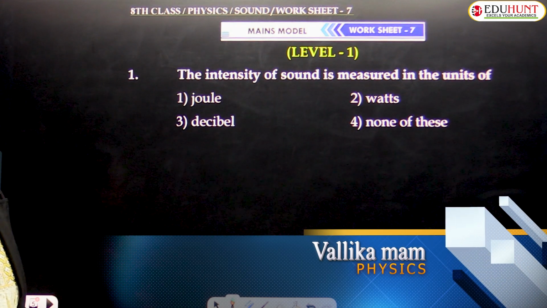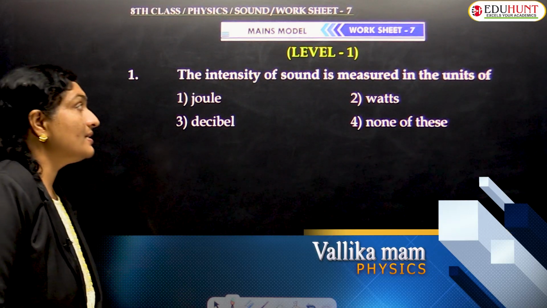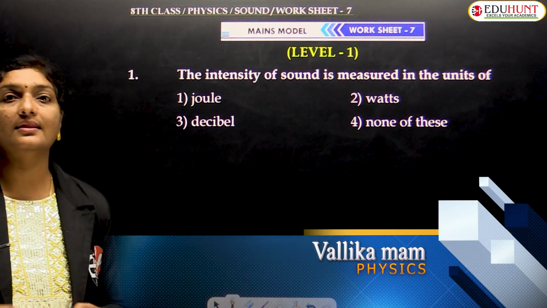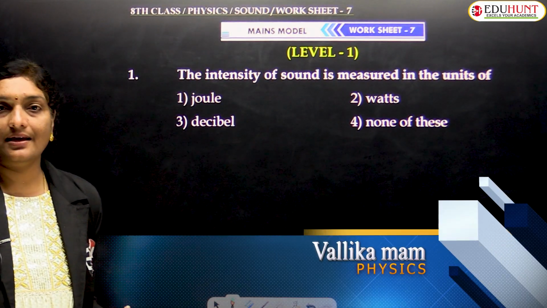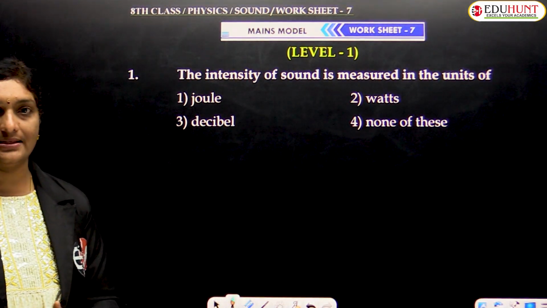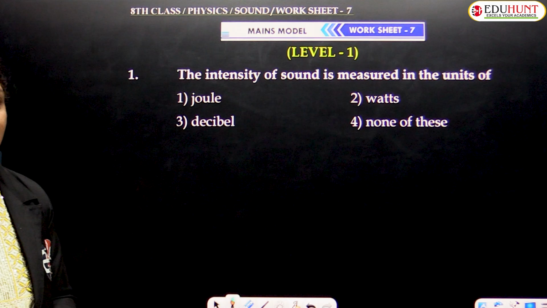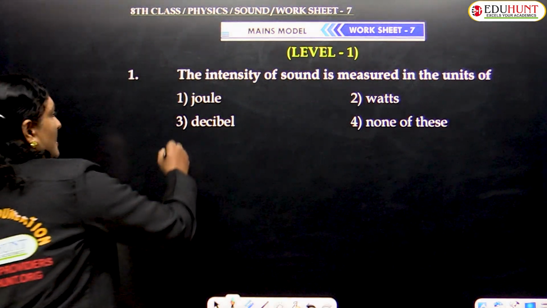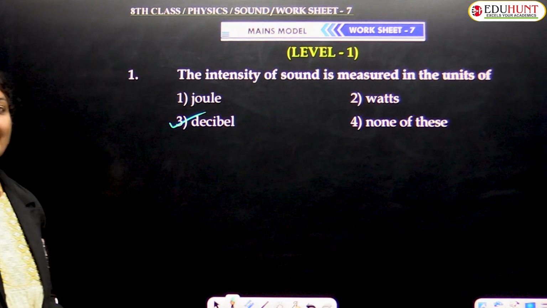So worksheet number 7, level 1 questions, children. The intensity of sound is measured in the units of. How? Intensity is a direct measure of your loudness. So loudness, what is the units of loudness, children? It is measured in decibel. Hence the correct answer is option number 3, that is decibel.